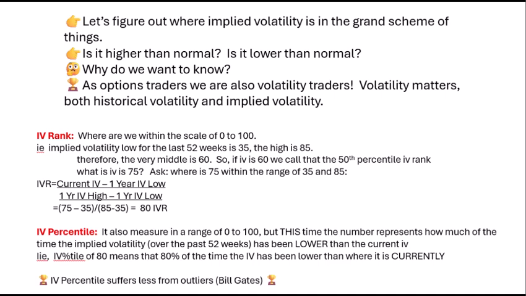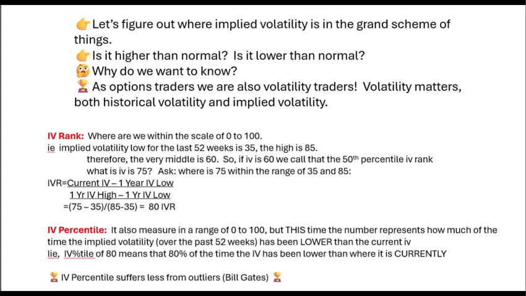The percentile is different. If I give you an example of 80, an 80 percentile means that 80% of the time the implied volatility has been lower than where it is currently. An implied volatility percentile of 50 means that 50% of the time over the last 52 weeks, the IV has been lower than where it is currently.